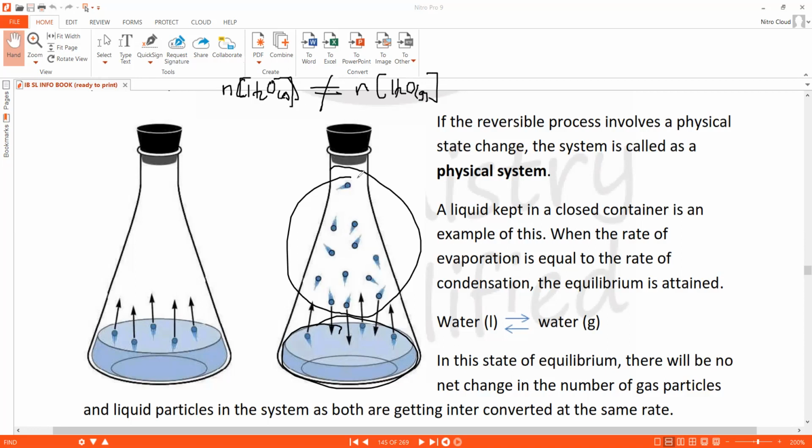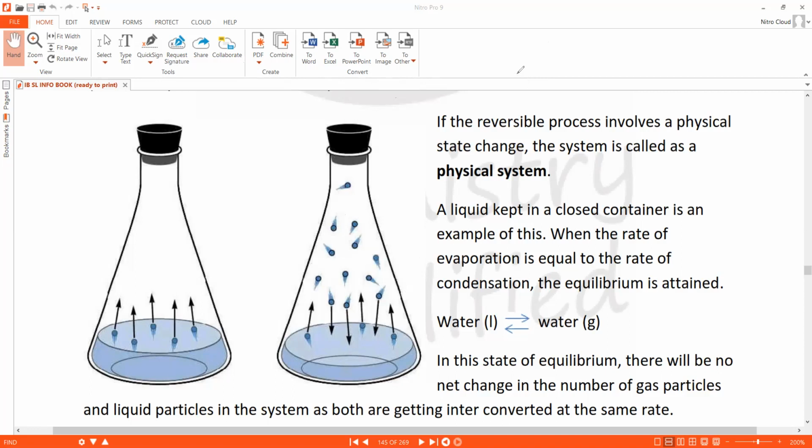Of course, there are far fewer molecules in the vapor phase than in the liquid. So they are not equal to each other. But I can say that they remain whatever numbers they are. So please understand that you have to use the correct term.